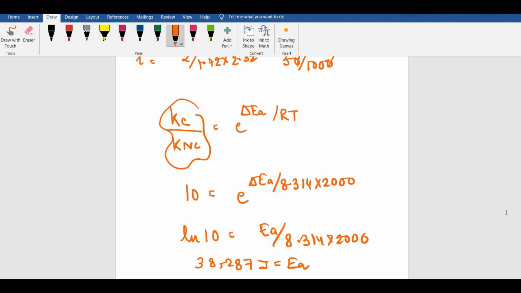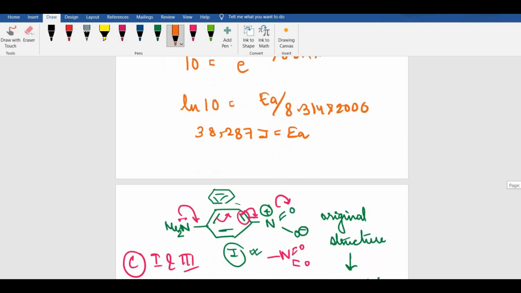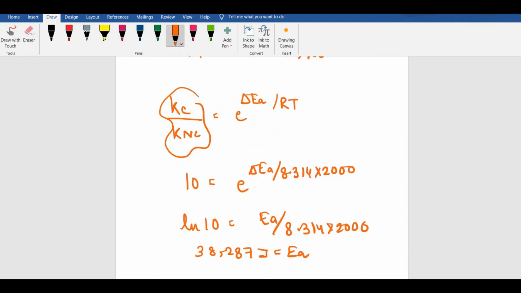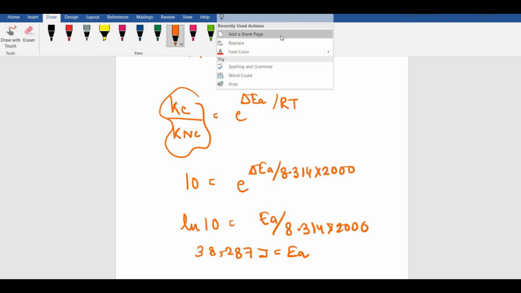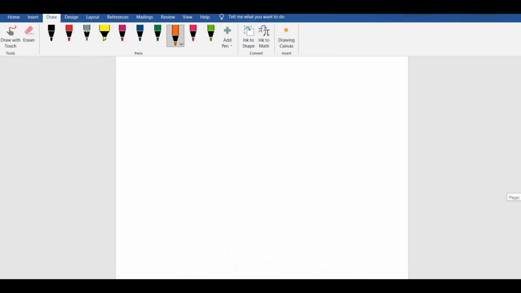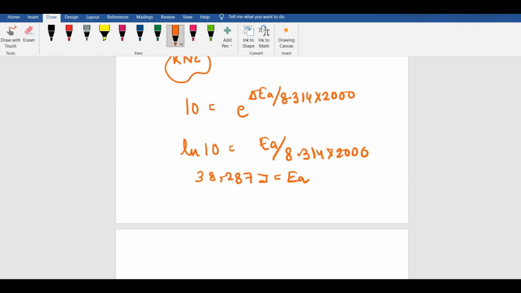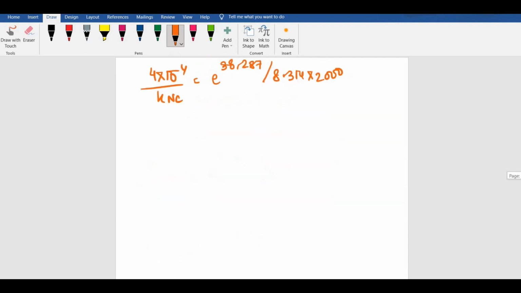Alright. Now you have to find out that in the presence of catalyst, the rate constant has been mentioned to you. So in the absence of catalyst, what is the rate constant that has to be found? Right. So what can we do in that case? In presence of catalyst, Kc is 4 into 10 to the power minus 4. In the absence of catalyst, the rate constant is Knc. Now we can put the value 38,287 by 8.314 into 2000, right? Solve this factor out, the e power, and you would get 9.99, that is approximately 10, right?